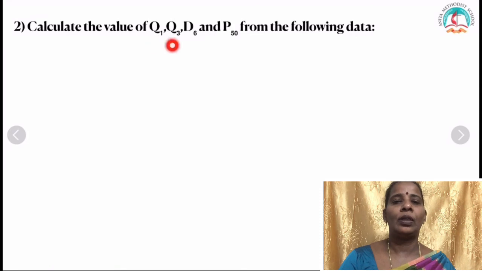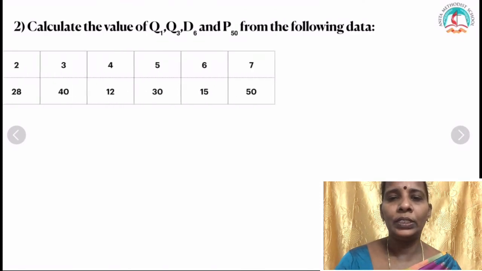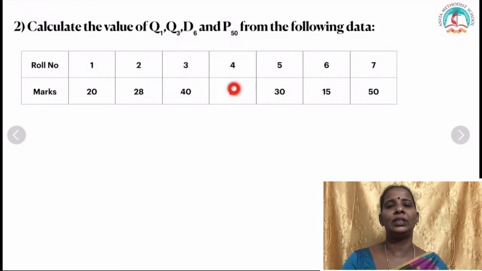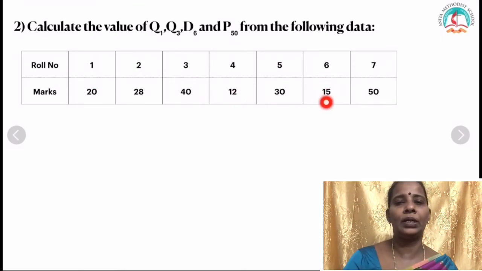Okay, now look at the next question. It asks you to find the quartiles Q1, Q3 and D6 and P50. Here the data are given. This is not discrete. Actually roll number 1 is getting 20 marks, roll number 2 is getting 28 marks, like that. It is also under ungrouped data only.